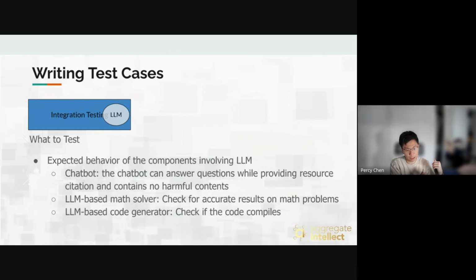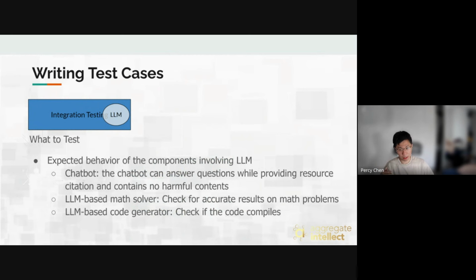For example, the resource citation, where we have post-processing frameworks that try to add the resource citation. That's something we can check, making sure the resources are valid. For example, if you have a post-processing step to generate resources, you can make sure the links are the links that you gave in at the beginning, or if you have the large model generate the links, you should check that the links are actually valid, and those sort of things.